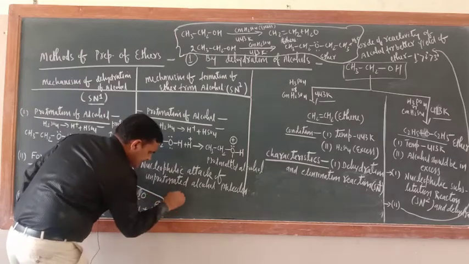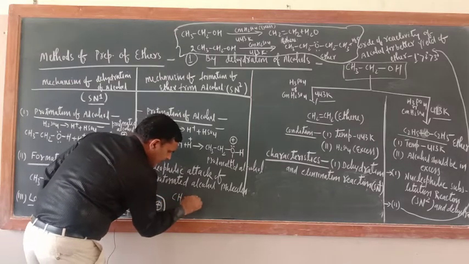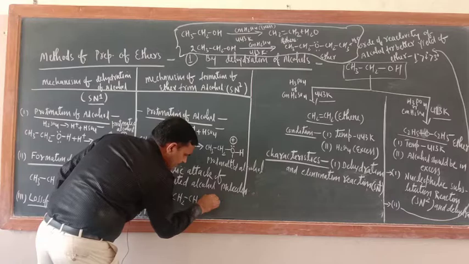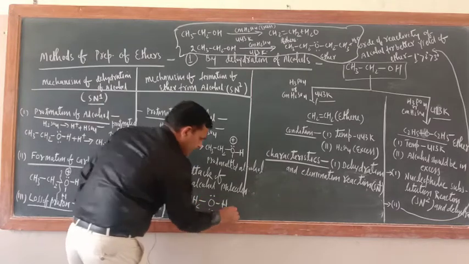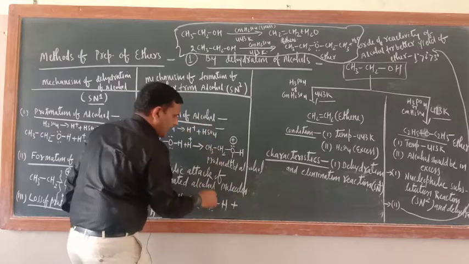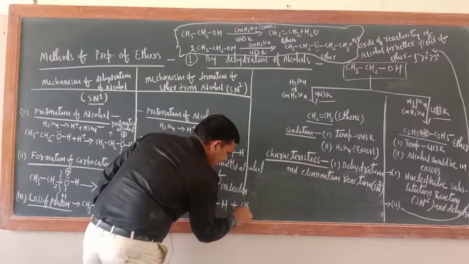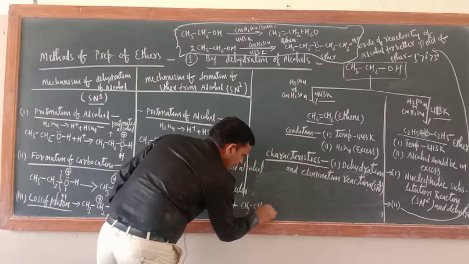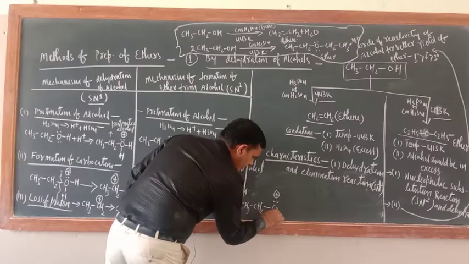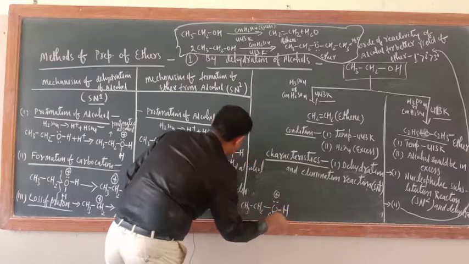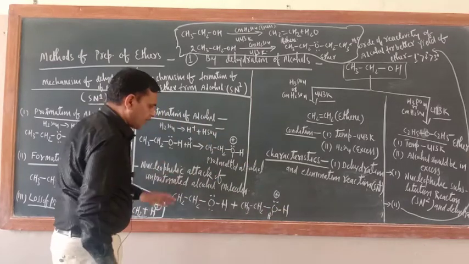This is CH3CH2O. This is the second molecule, the unprotonated alcohol. Plus, you should write this one, CH3CH2O, here a positive sign, here protonated, and here what is there? H. That is there.